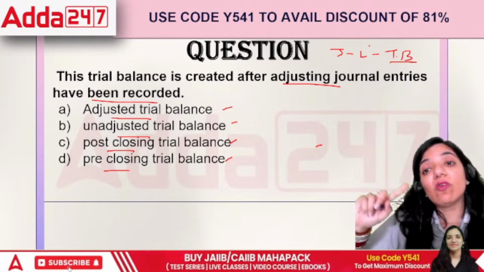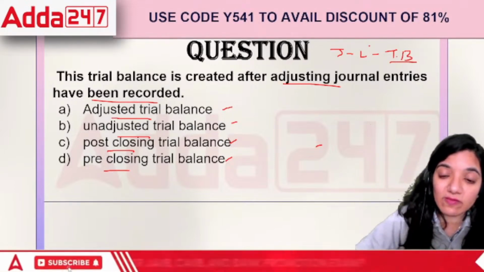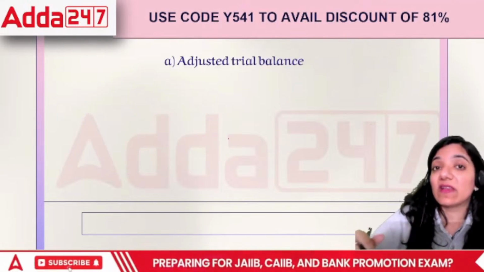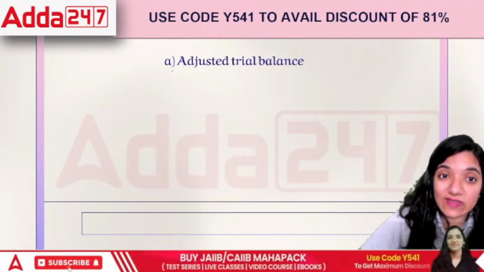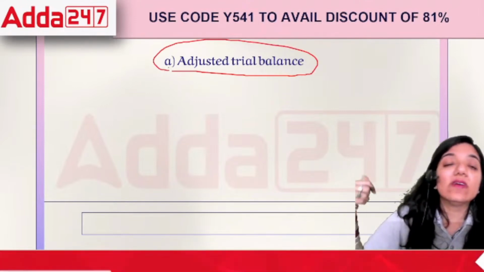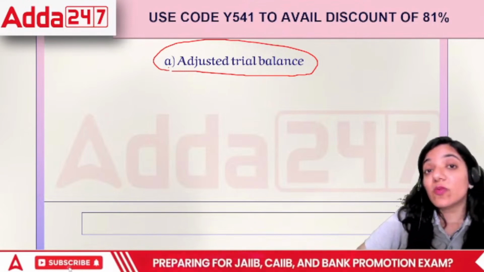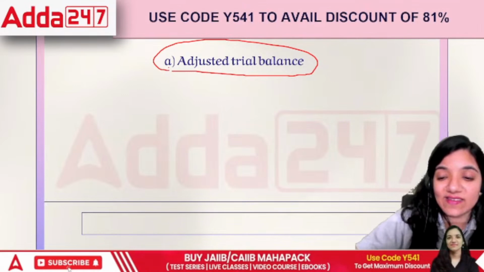Once we are done with all the entries which we are supposed to record, then what will happen? Once we are done with all that, what we create is the adjusted trial balance. This has got everything. This is the trial balance which becomes the base for the next level of financial statements. So this is a very important area to work upon in the accounting cycle.